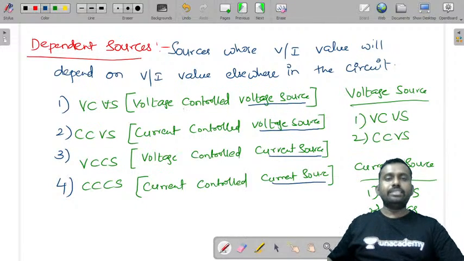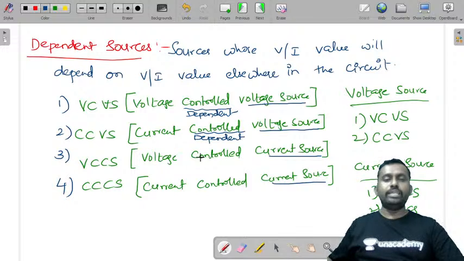Oh, and this word controlled can also be replaced by dependent. In all these, you can replace controlled with dependent: voltage dependent voltage source, current dependent voltage source. In some textbooks, instead of controlled, you will find it named as dependent.